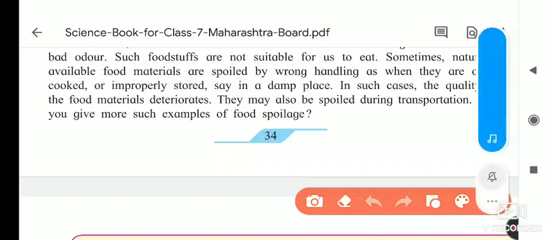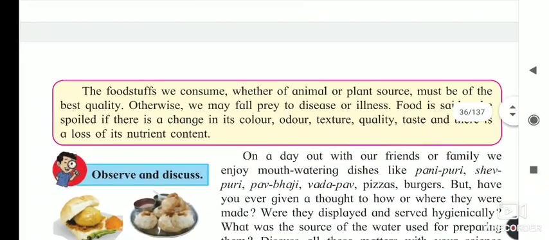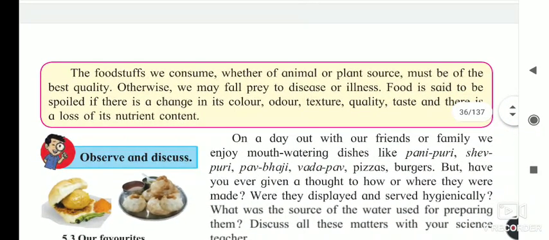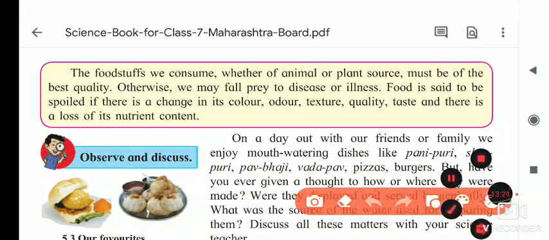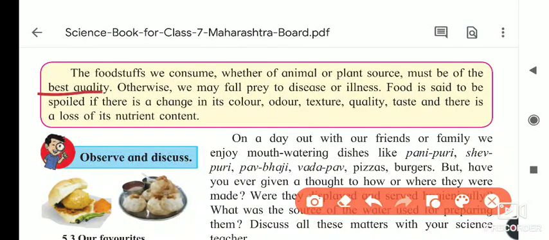Now the next point: the foodstuffs we consume, whether of animal or plant source, must be of the best quality. The quality of food must be best, otherwise we may fall prey to disease or illness. Just now we said that if food is dirty, then we face problems like diarrhea and vomiting.